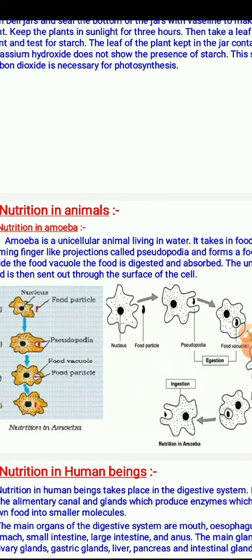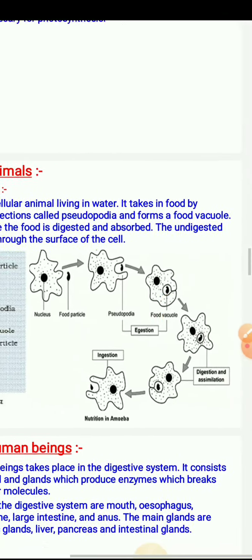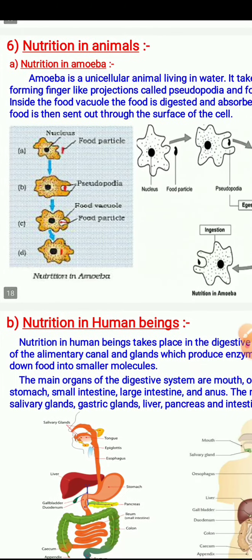It is the diagrammatic representation, you can easily understand the whole process. Nutrition in human beings.